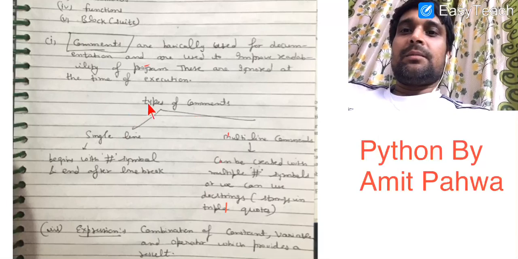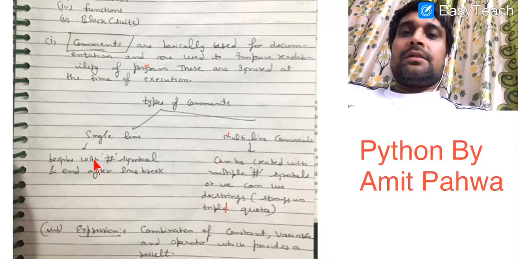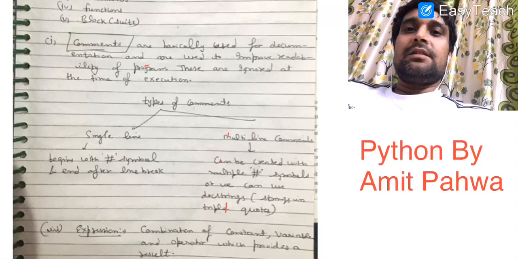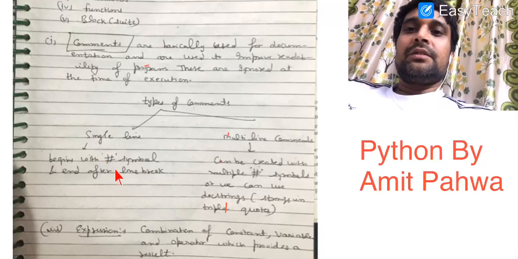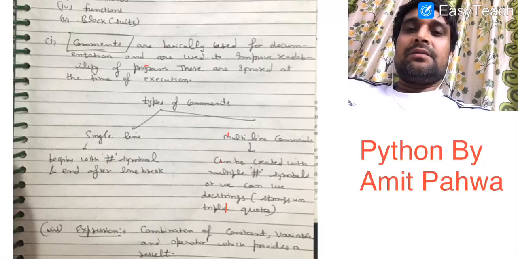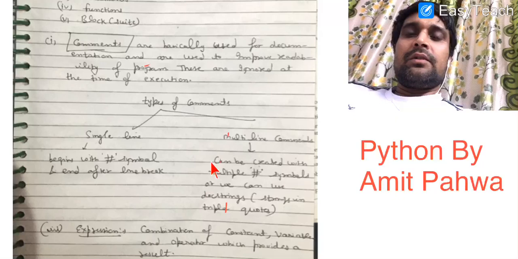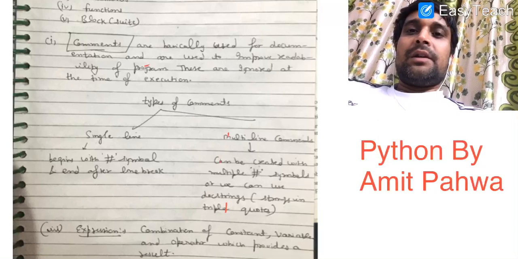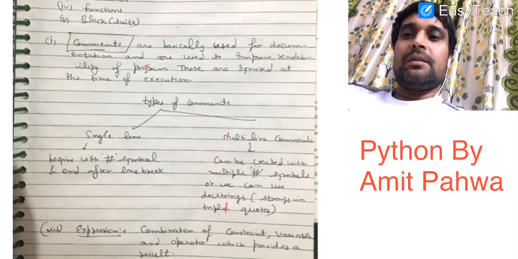One is known as a single line comment, and one is known as a multi-line comment. A single line comment means the comment that begins and ends in the same line. When you press the enter key, the single line comment is completed. It is started with a symbol, that is hash. Multi-line comments comprise multiple lines, and these can be written with multiple hash symbols, or you can use triple quotes, then write our comment part, and then close the triple quotes. This is also known as a docstring in Python.